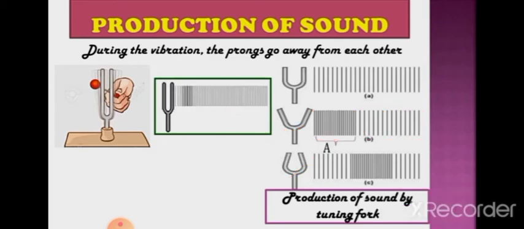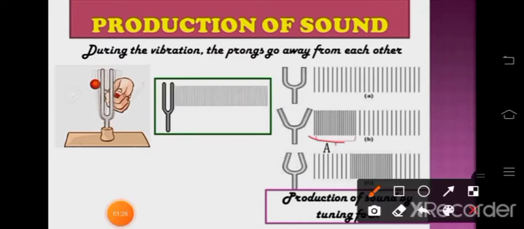So for this A position, we can say compression, because here air molecules are very close to each other, and this is rarefaction, where air molecules are a little bit far away from each other.